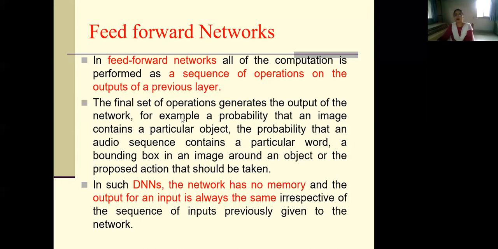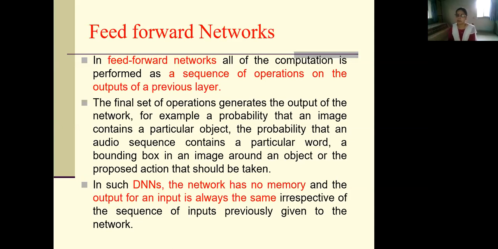Okay, so for these object detection and classification techniques, we can use feed forward network, and mainly feed forward networks don't need any memory. Why doesn't it need memory? Because the output for an input is always dependent on the present input.